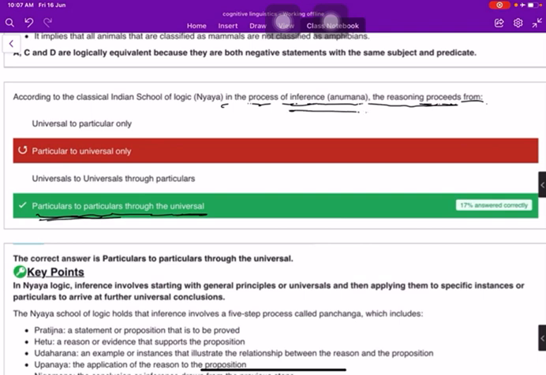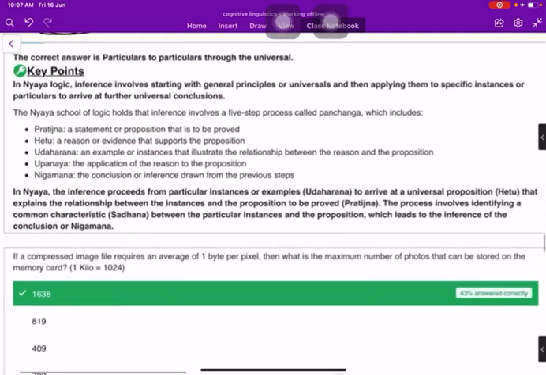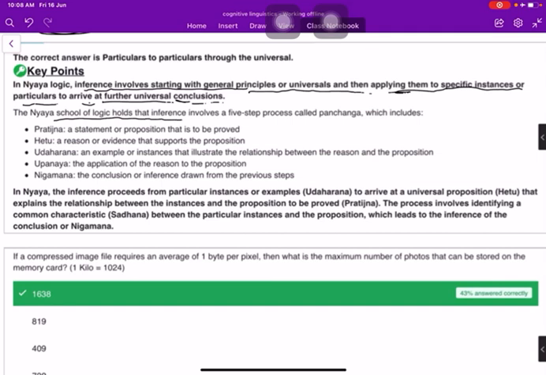In Nyaya logic, inference involves starting with general principles or universals and then applying them to specific instances or particulars to arrive at further universal conditions.